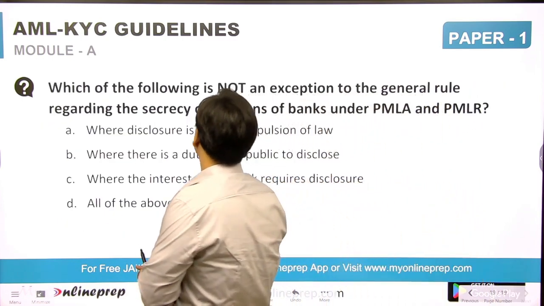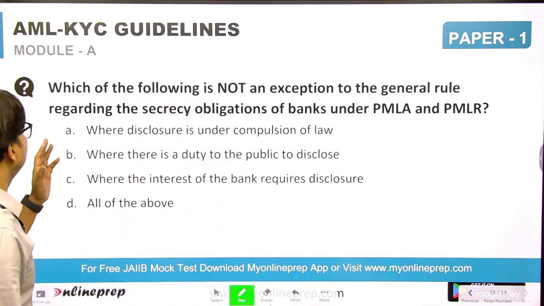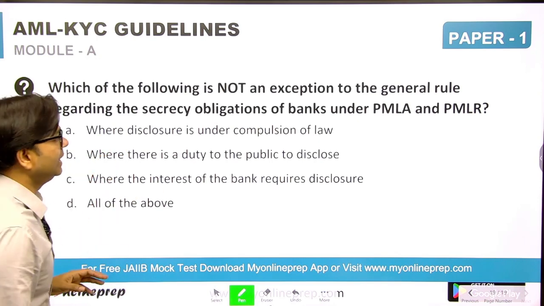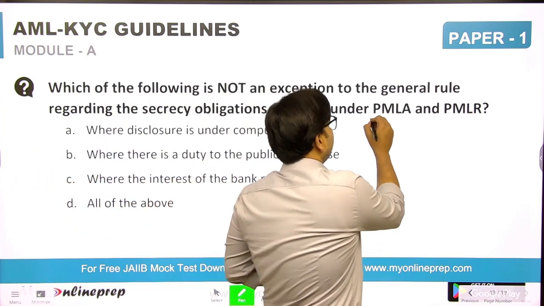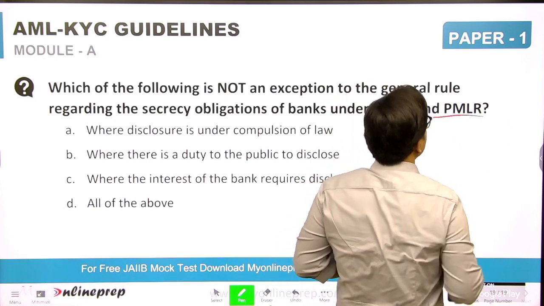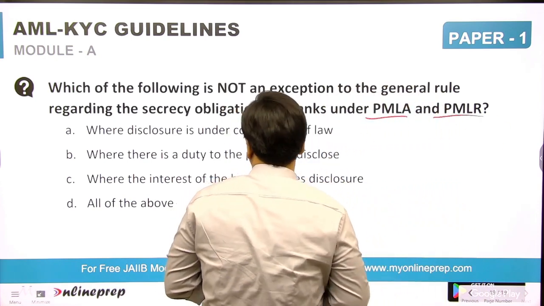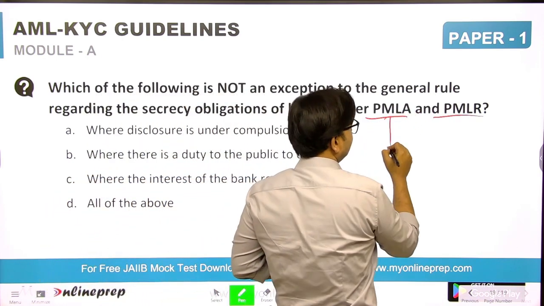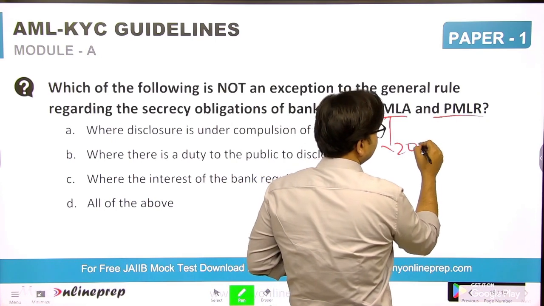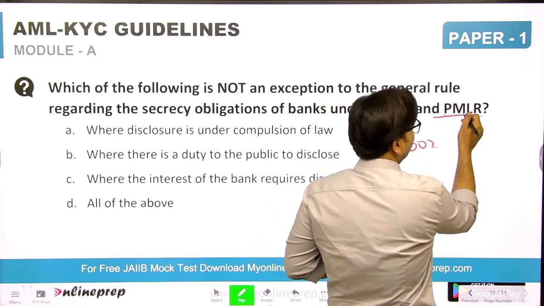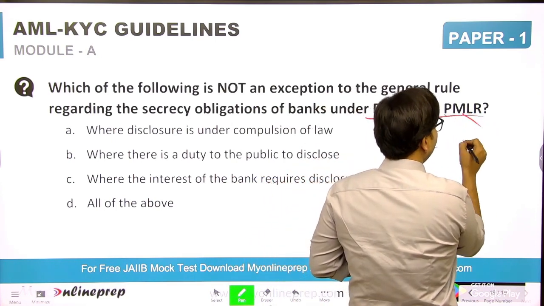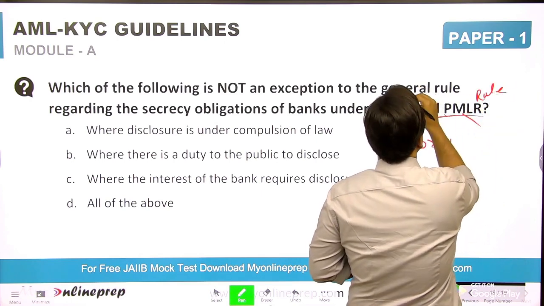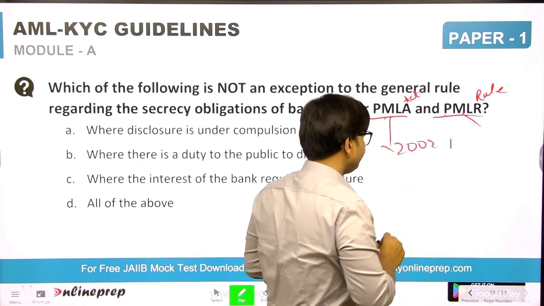Next, which of the following is not an exception to the general rule regarding the secrecy obligation of banks under PMLA and PMLR? PMLA is the Prevention of Money Laundering Act 2002, and PMLR is the rules. This is the rule, this is the act, okay?